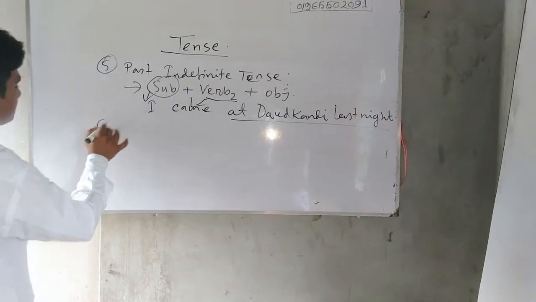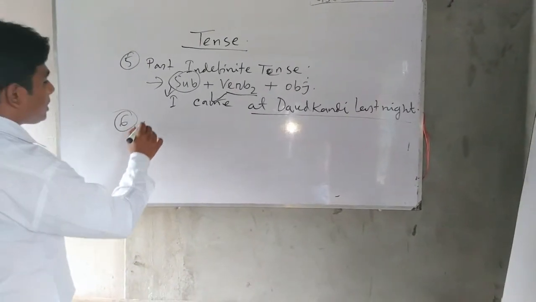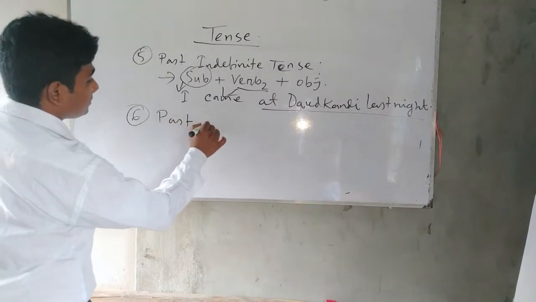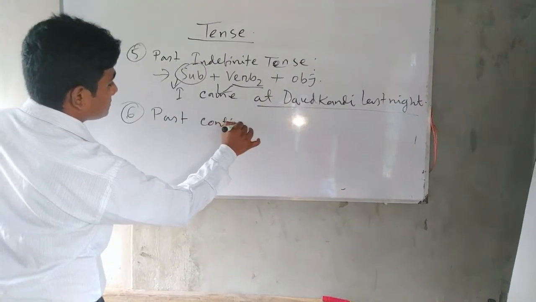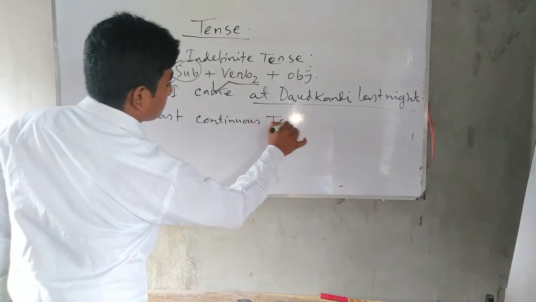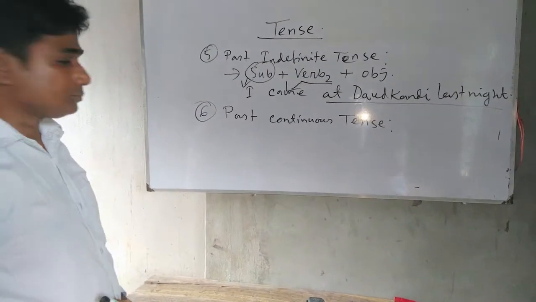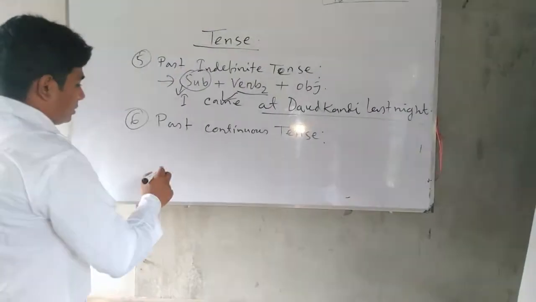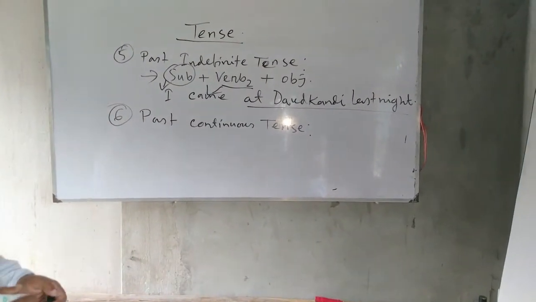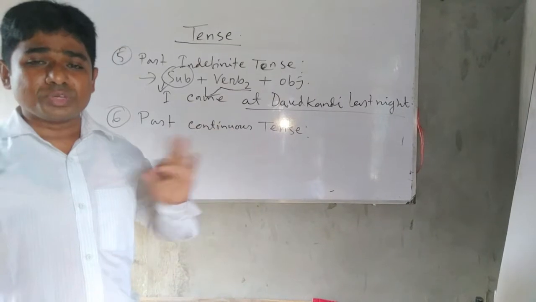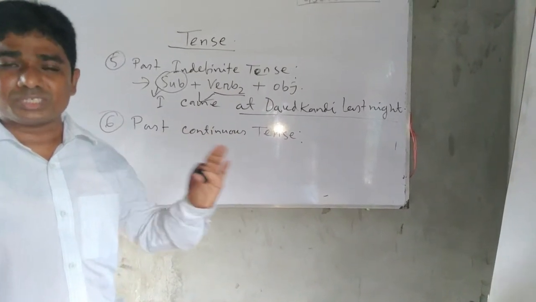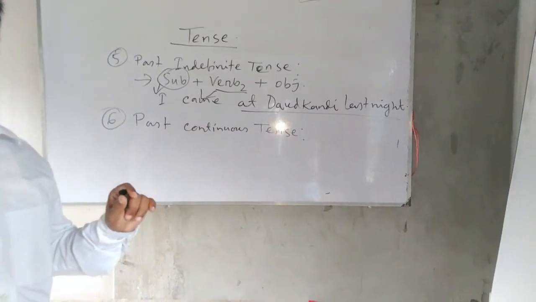And next one is past continuous tense. The tense which is running continuously in the past time is called past continuous tense.